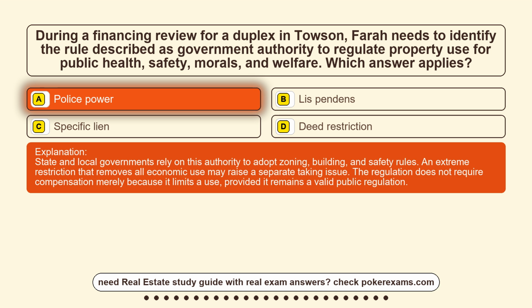State and local governments rely on this authority to adopt zoning, building, and safety rules. An extreme restriction that removes all economic use may raise a separate taking issue. The regulation does not require compensation merely because it limits a use, provided it remains a valid public regulation.